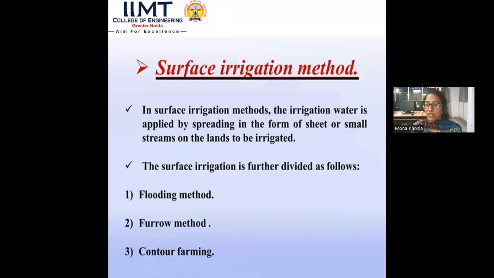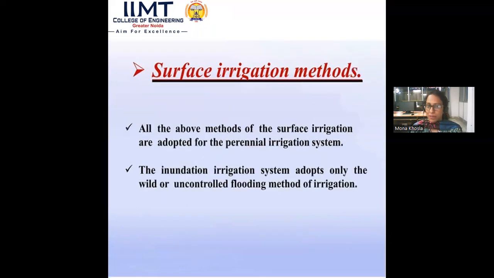In the surface irrigation method, the irrigation water is applied by spreading it in the form of a sheet or small streams on the land to be irrigated. Surface irrigation is further divided into flooding, furrow, and contour. As I told you in a very simple form, when we provide water over the ground or over the leveled area, it is considered a surface irrigation method.